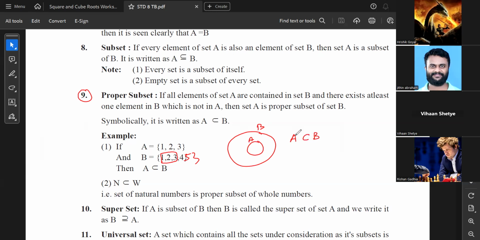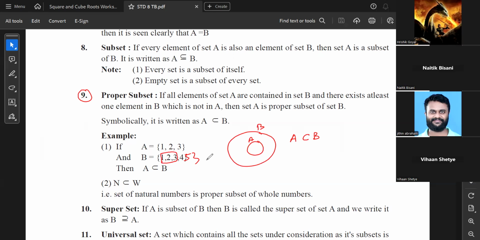Okay. So what happens? Subset is a broader category, जिसके अंदर proper subset is a subcategory. So proper subset means every time this B should be bigger as compared to A. If by chance A and B दोनों के पास same number of elements है, both are having only 1 2 3, then I can say that this is like this.